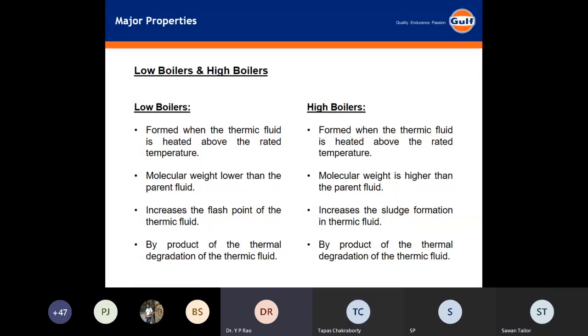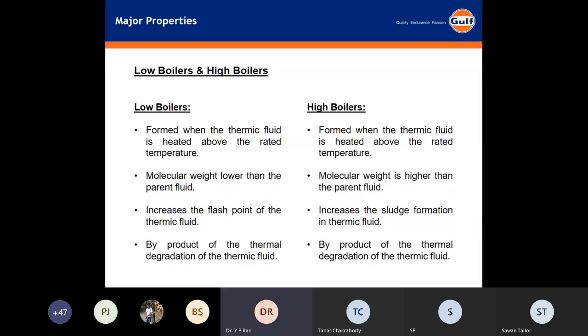The way it happens, if there is thermal heating, surface heating, and too much oil is getting subjected to it, every oil cracks. That is called thermal cracking. That's where the molecular weight reduces. The chain length breaks, so smaller molecules are formed, flash point goes down, and molecular weight goes down. That is because of thermal cracking.